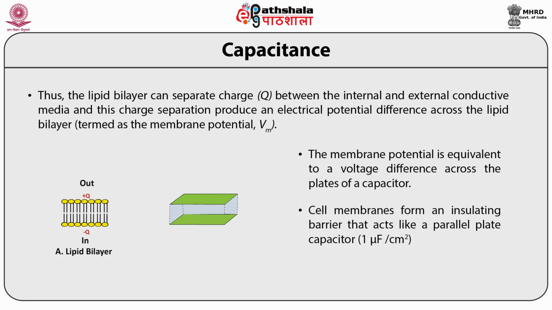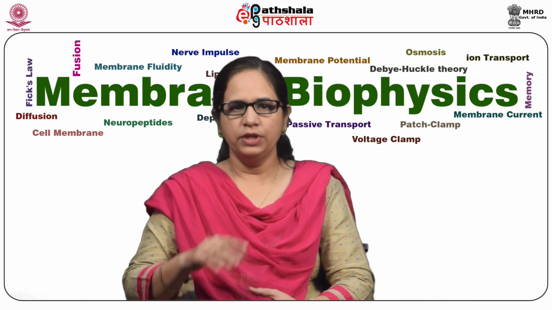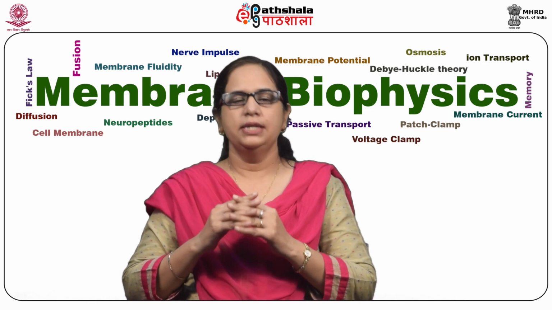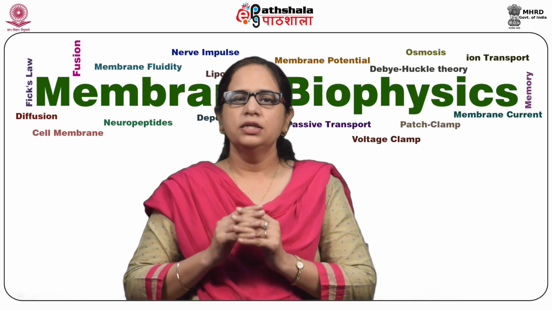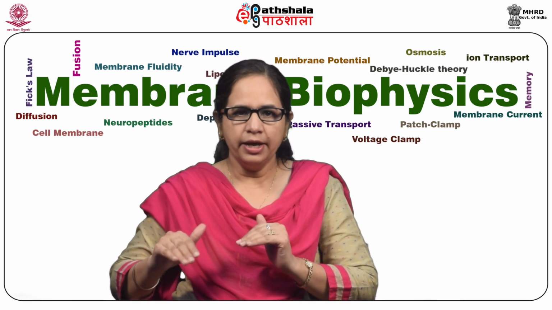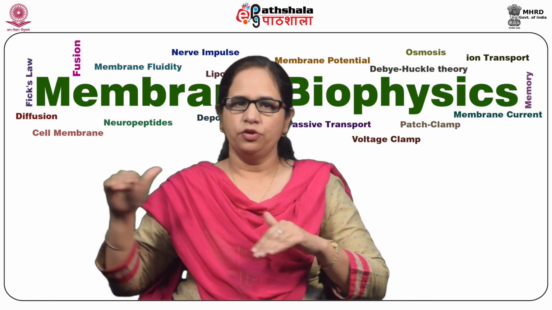The figure is showing the membrane potential equivalent to a voltage difference across the plates of a capacitor. The cell membrane forms an insulating barrier that acts like a parallel plate capacitor. The capacitance of the membrane is 1 microfarad per centimeter squared. Electrical potential across the cell membrane. Because of the unequal concentration of ions across the cell membrane, the membrane has an electrical charge, inside negative. Changes occur in the membrane potential to elicit action potentials and give the cell the ability to send messages to different parts of the body.